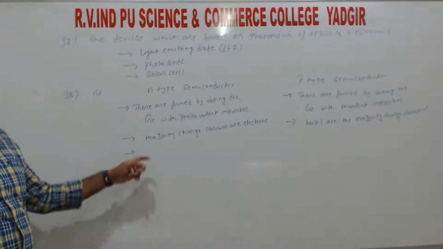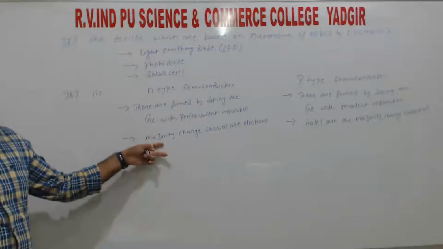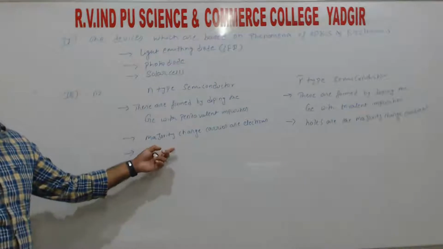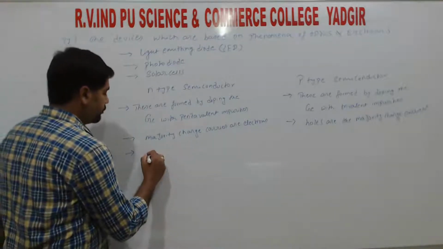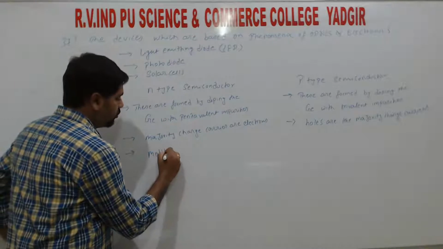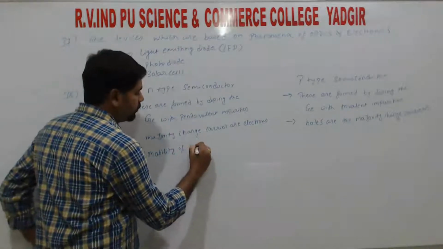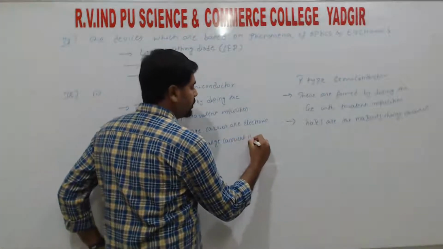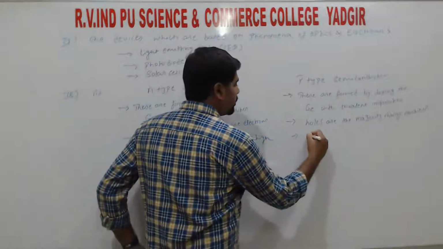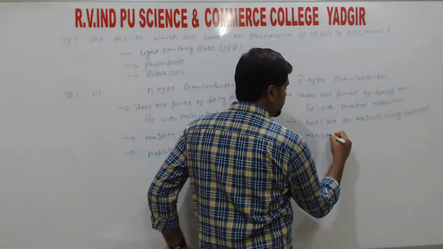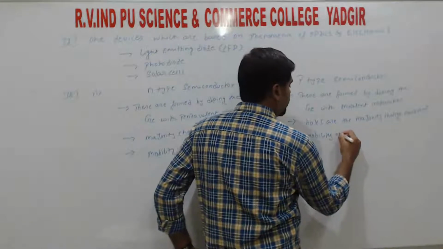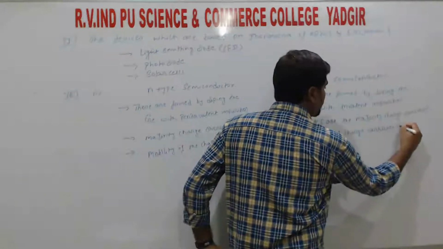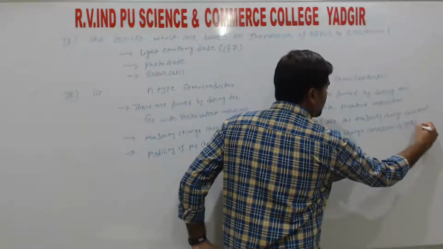So next, third point. So here the mobility of the charge carriers, or the mobility of the majority charge carriers, is high. Right. Mobility of the charge carriers is high. So here mobility of charge carriers is less.